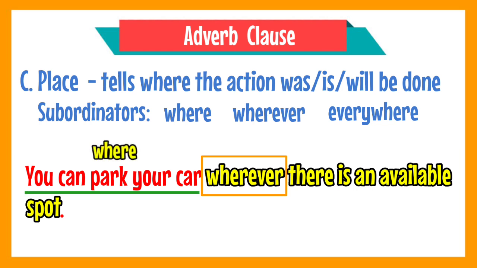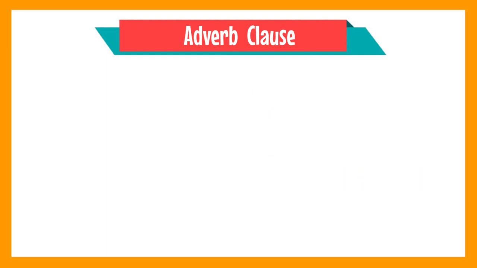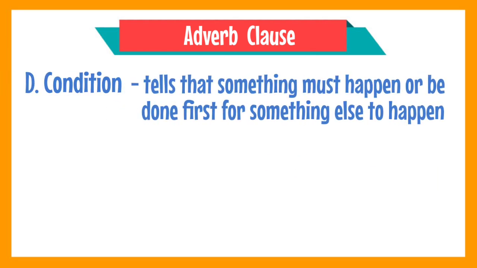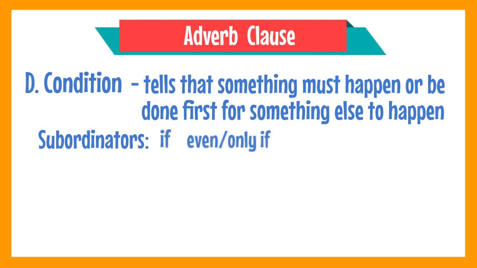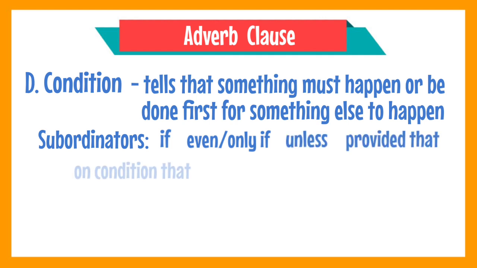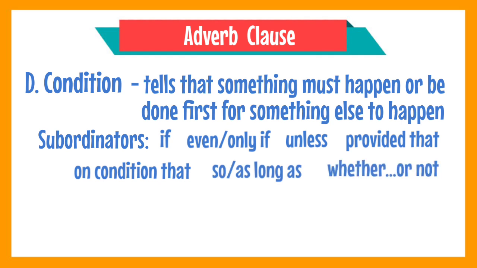Okay? Another type of adverb clause is the adverb clause of condition. It tells that something must happen or be done first for something else to happen. The subordinators that can be used to introduce adverb clauses of condition include if, even or only if, unless, provided that, on condition that, so long as or as long as, and whether or not.